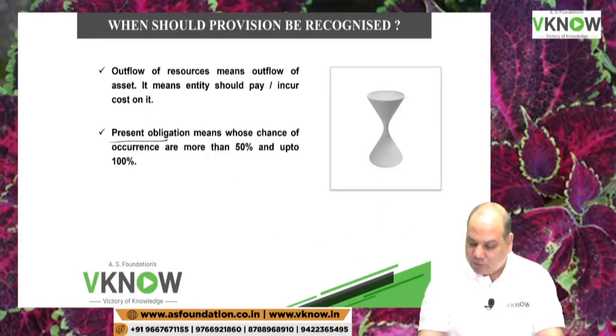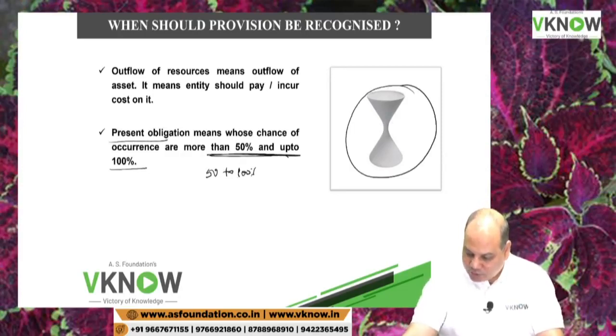What is present obligation? Probability is 50 to 100. So if suppose this is full, more than 50, then this will become a provision.